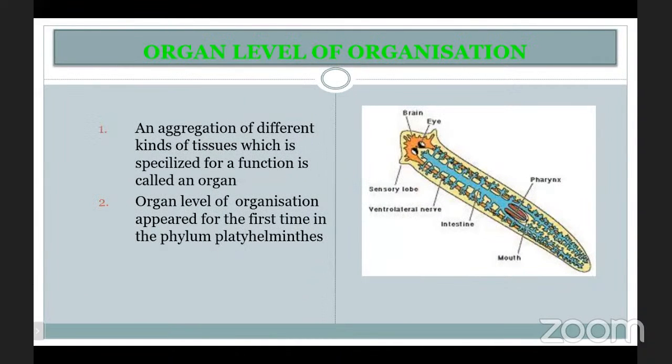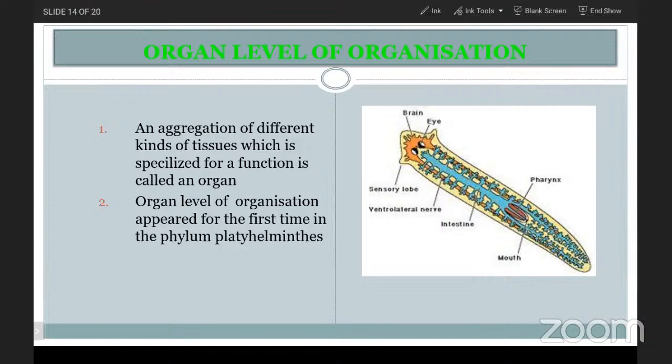Now, organ level of organization. An aggregation of different kinds of tissues which is specialized for a function is called an organ. What do you mean by organ? An aggregation of different kinds of tissues specialized for a function is called an organ. Organ level of organization is first observed in the phylum Platyhelminthes. Here you are able to see a Platyhelminthes organism, that is planaria. First time, organs are formed in Platyhelminthes. That is the reason we call it the organ level of organization.